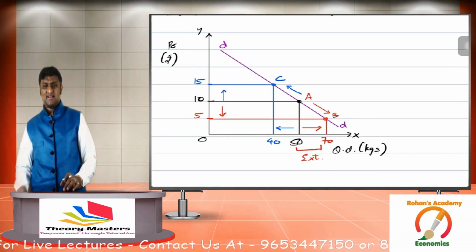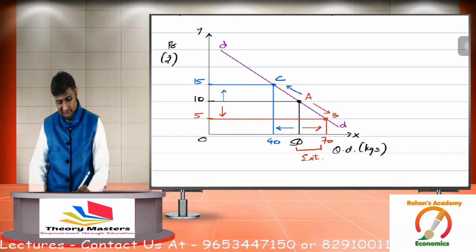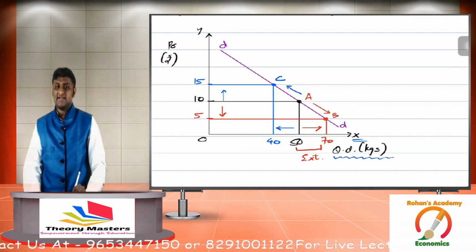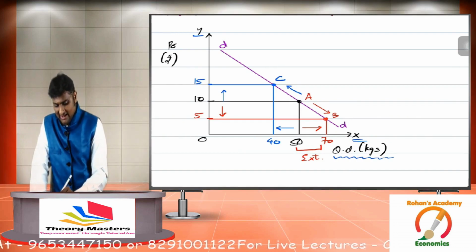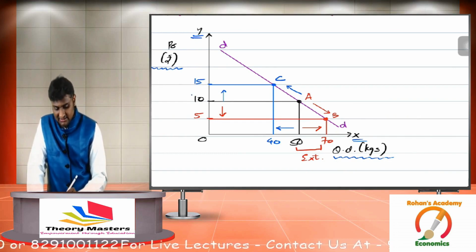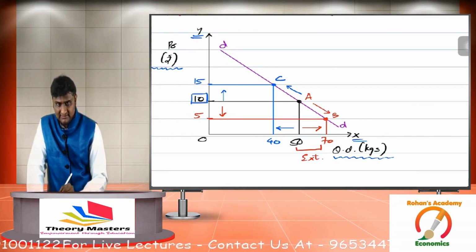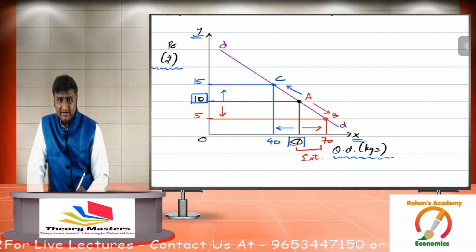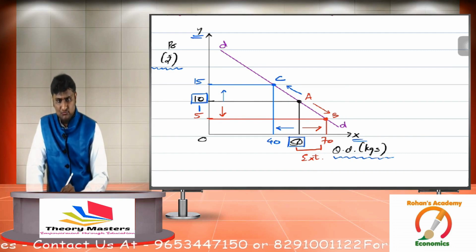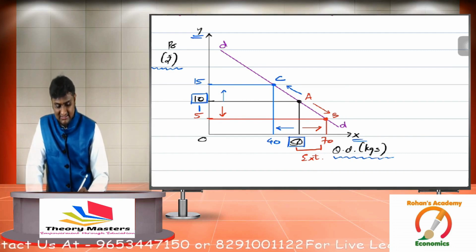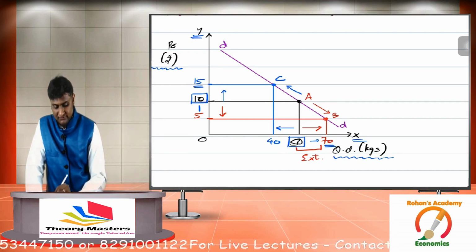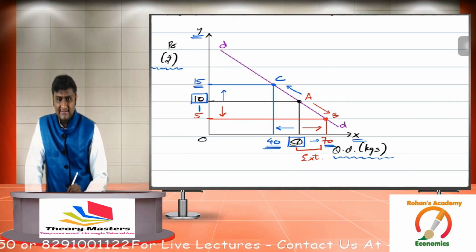Now, if you look at this diagram over here, look at this very carefully, guys. On x-axis, we have plotted quantity demanded. On y-axis, we have plotted price. Initially, the price was 10 rupees and the quantity demanded was 50 kgs. As the price falls to 5, demand extends to 70 kgs. As the price rises to 15, demand contracts to 40 kgs.